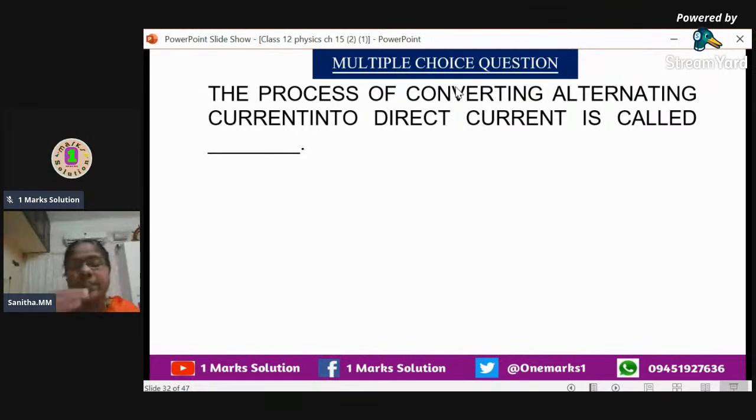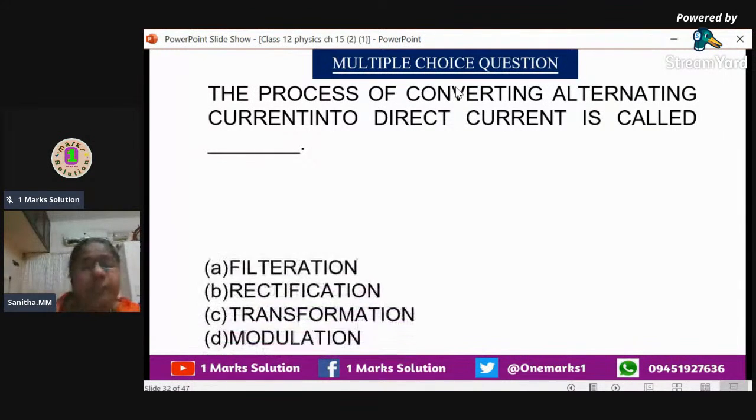In household appliances, we are getting alternating current only. That means 50 hertz. In India, we are getting 50 hertz and in America, we can say 60 hertz. That means it's very fast. So here, how will you convert? In our appliances, we need direct current. So how will you convert alternating into direct current is very, very important. And what is that process?